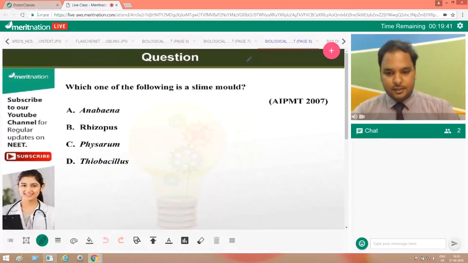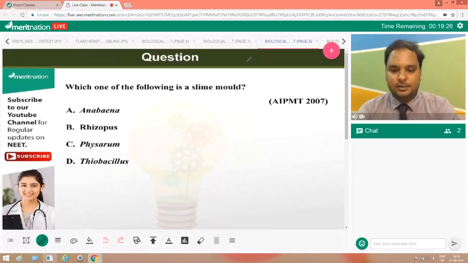Here it is. Which one of the following is a slime mold? Anabaena, Rhizopus, Physarum, and Thiobacillus. Let's say you don't know the answer to this particular question. Then I'll let you know how you can actually deduce the answer.